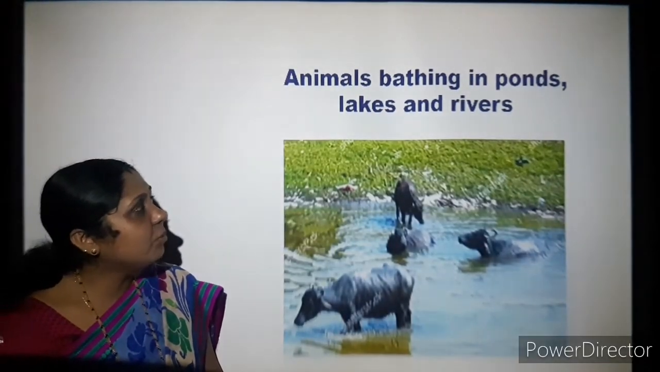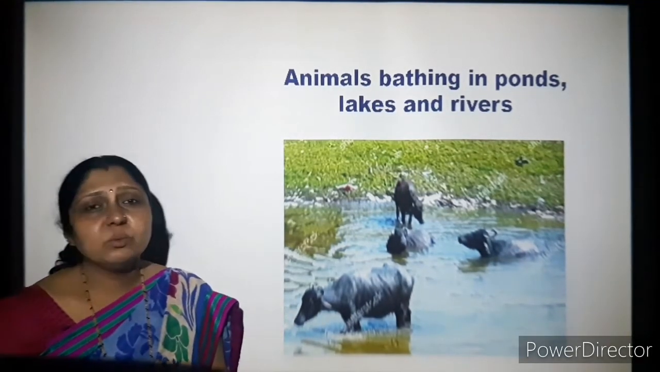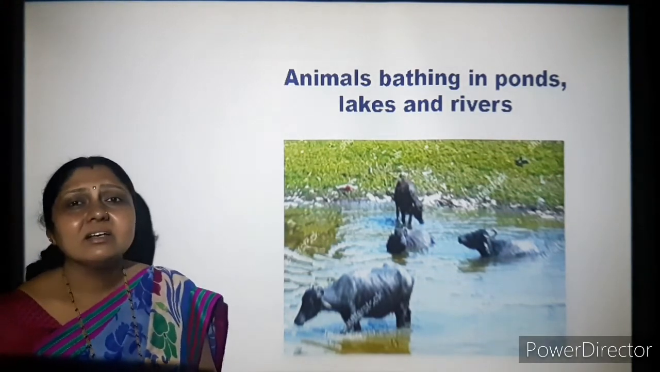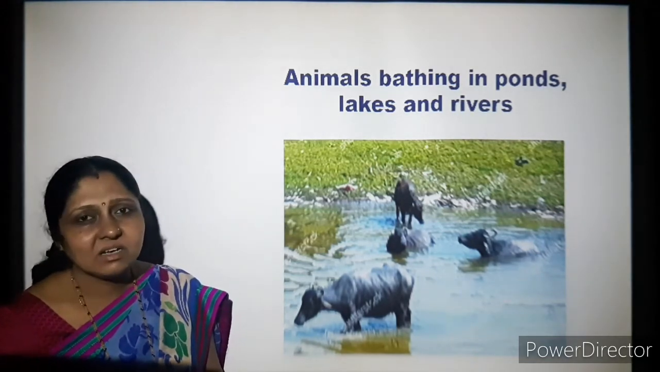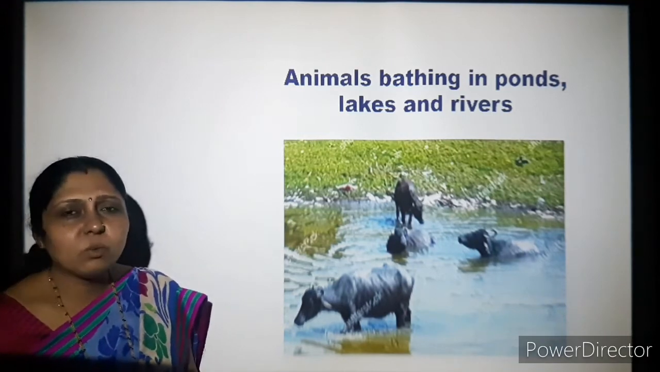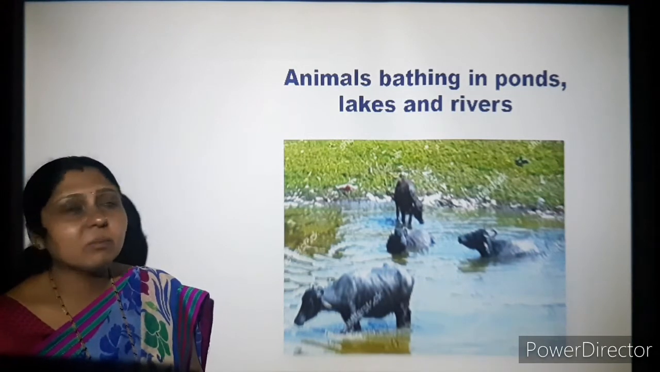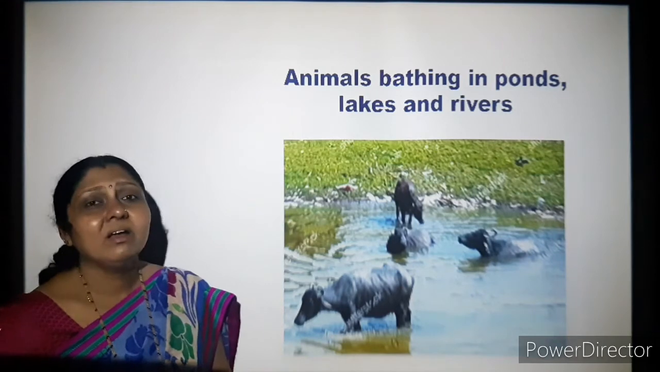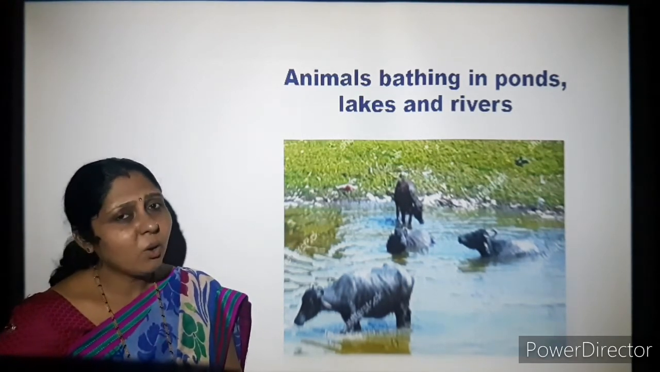Animals bathing in ponds, lakes and rivers. Our domestic animals, we take them to the water bodies and give them a wash. Usually even animals have the habit of going and sitting inside the water, especially buffaloes. But that is a part of the environment. We also take our cattle and wash them near the ponds, and that is also one reason which is polluting the water.